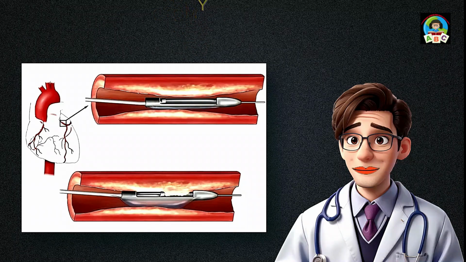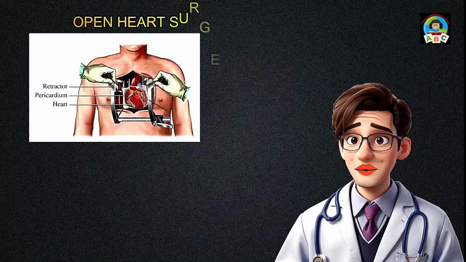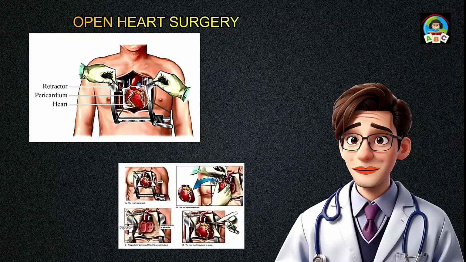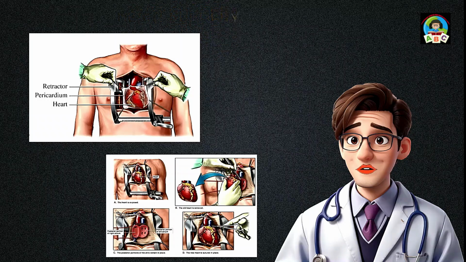cardiovascular issues. Open heart surgery. Open heart surgery is a complex medical procedure that involves accessing the heart through an incision in the chest to repair or replace damaged heart valves, arteries, or other cardiac structures. Surgeons temporarily stop the heart, using a heart-lung machine to maintain blood circulation. This intricate procedure is often necessary for treating various cardiovascular conditions and improving overall heart function.